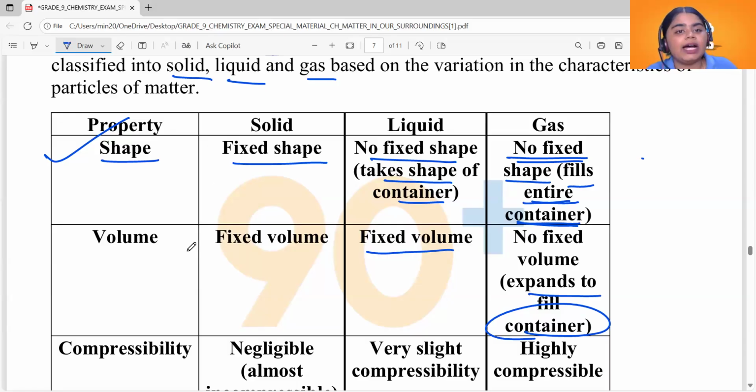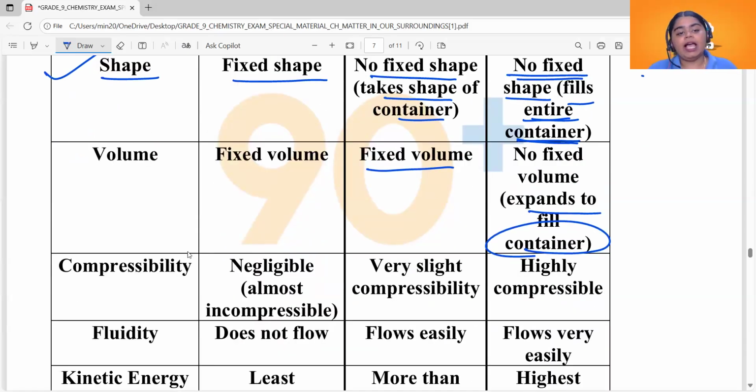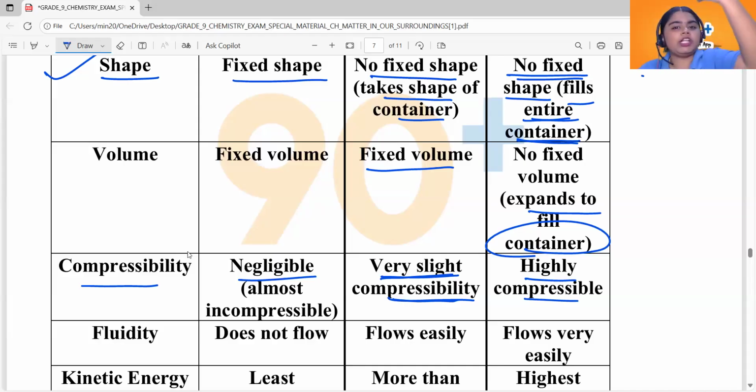Okay. Now see the third property, compressibility. As we just discussed, particles of solids are very tightly packed, so they don't have more scope to get compressed and bring particles further together. So they have negligible compressibility. They are almost incompressible. And then liquids have very slight compressibility when compared to gases, mainly because of the volume. They have a particular volume and the particles are loosely packed, not like our gases though.